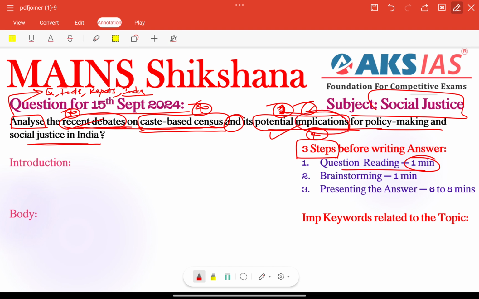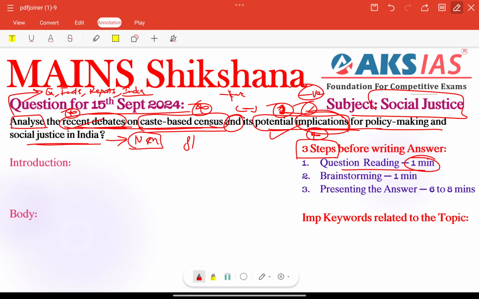So many aspirants are putting side headings like positive implications or negative implications. Implication means negative only, right? So before writing the implications part, in between we need to write some positive aspects, not positive implications. So for policy making and social justice in India, we need to provide some needed measures before the conclusion part. That is also a very important thing here.